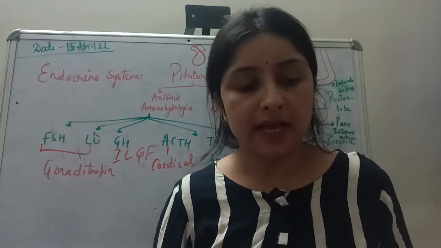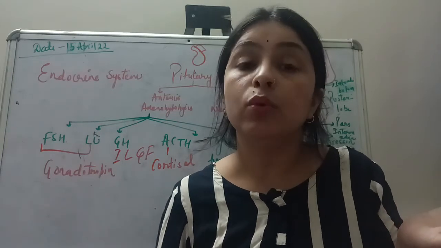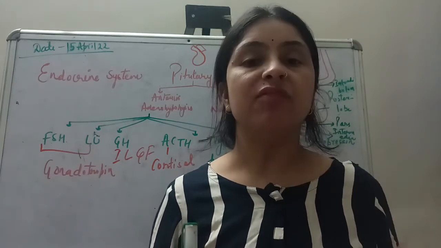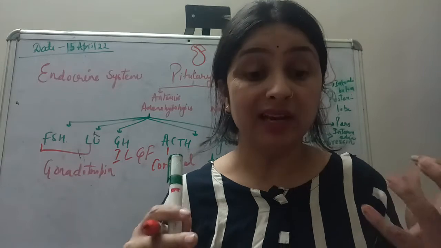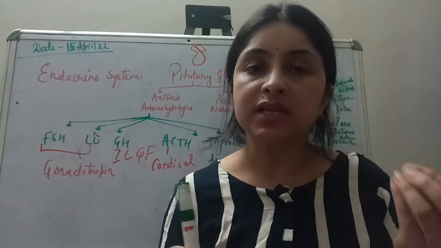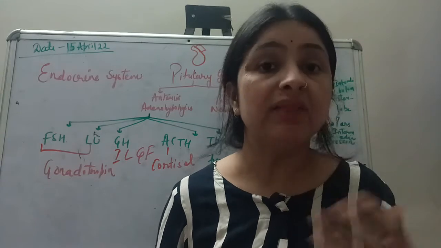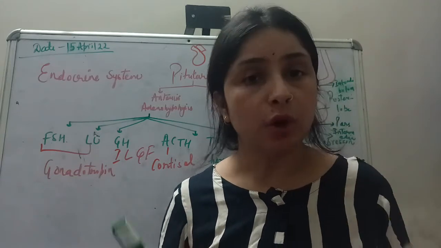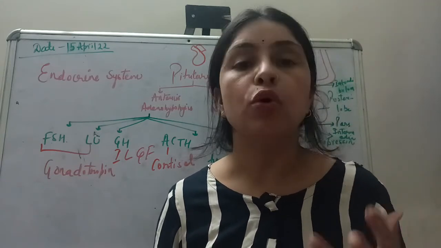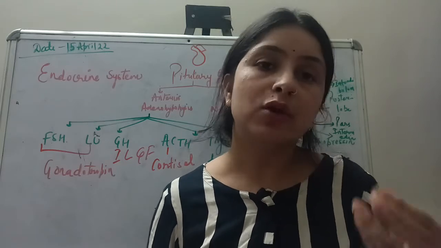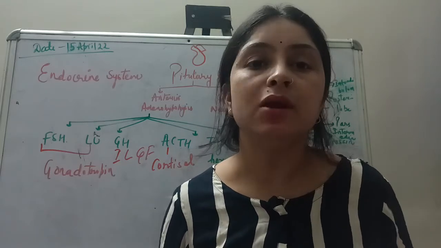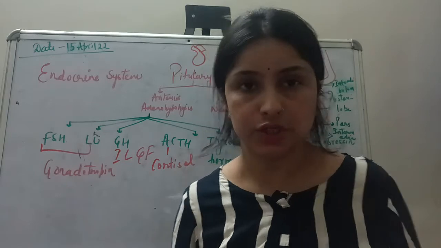But when there is a higher rate of catabolism than anabolism, what is going to happen? You will feel very low, very lethargic, and it happens when there is a low level of thyroxine in the blood. So any patient who is feeling very lethargic, the doctor would always advise him to check his thyroid level, because a low level of thyroxine might be a cause for your lethargic condition.